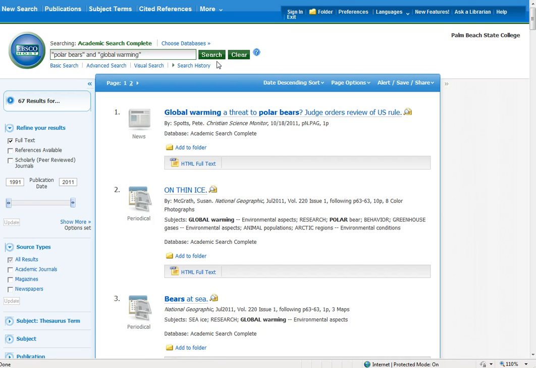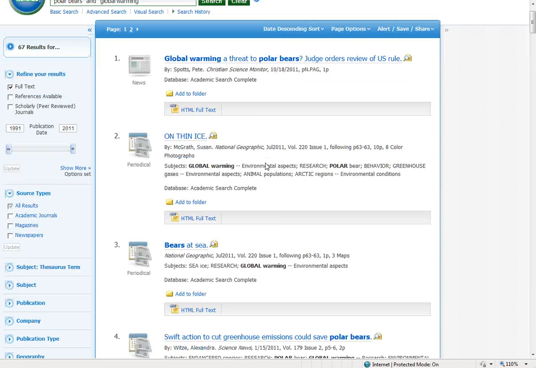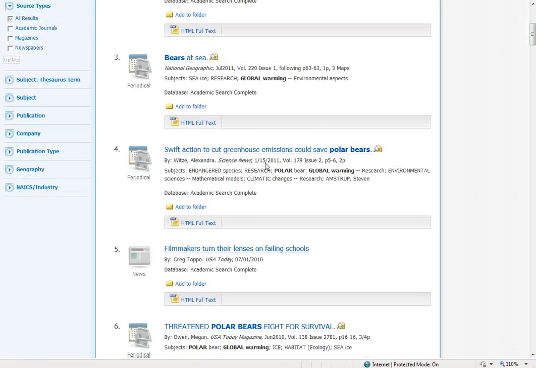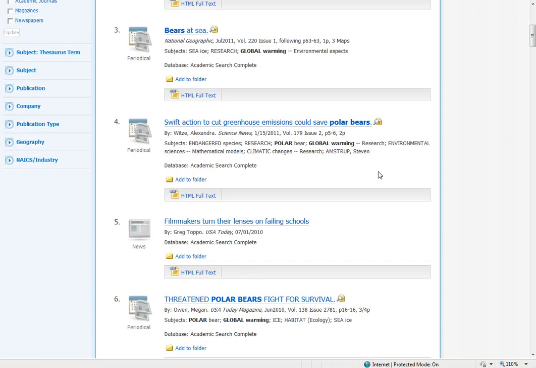So that's good. And now as we're looking through this, you see that there are some news articles that come up. Global warming, a threat to polar bears. So that's good if you want current information on polar bears and global warming. From the Christian Science Monitor, and the most recent results always come up first. So this was from October of 2011. And if you scroll down, you see there are periodical articles, more news articles.